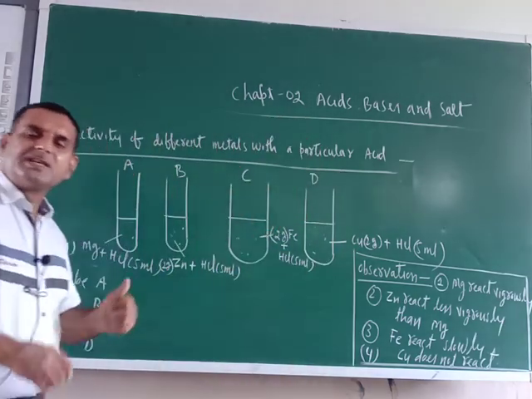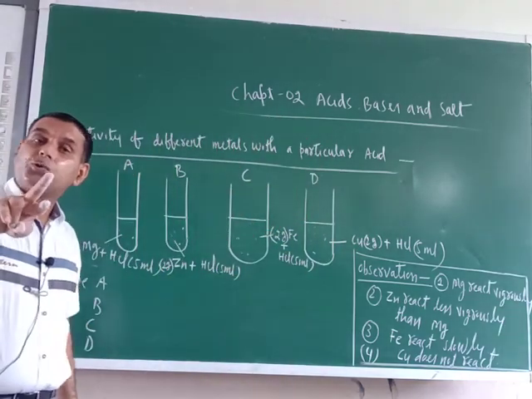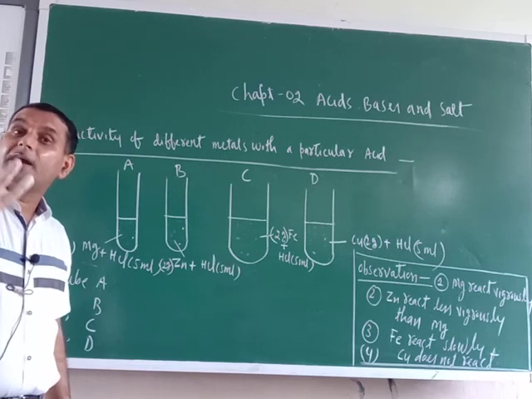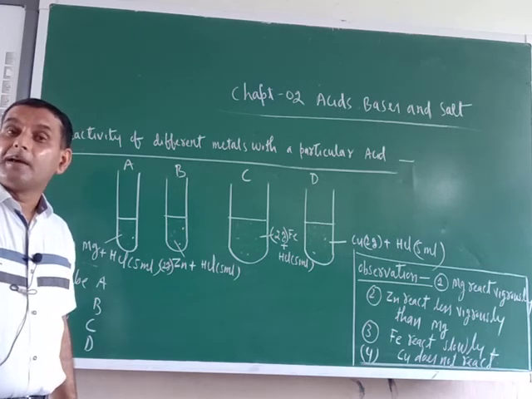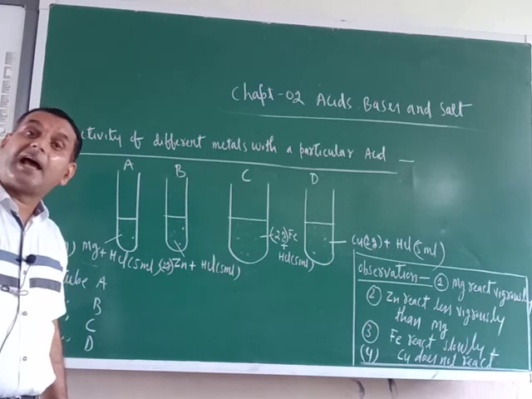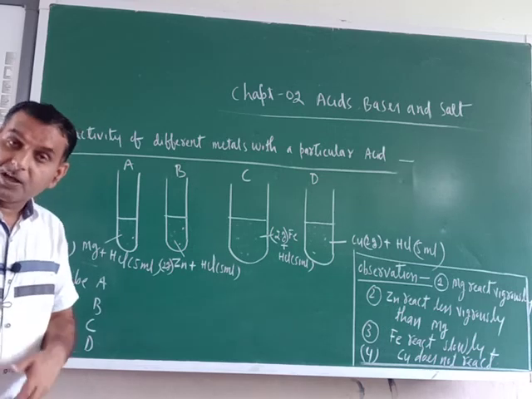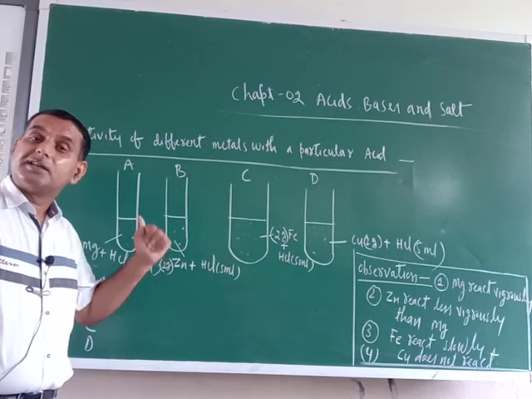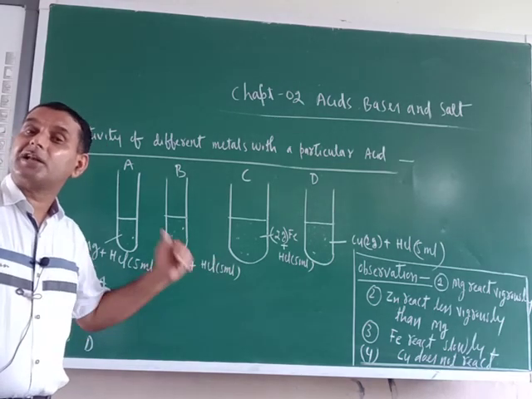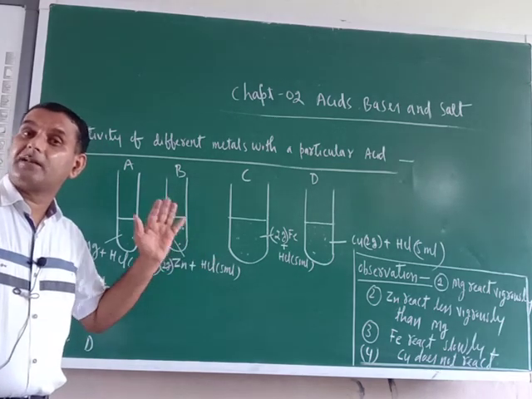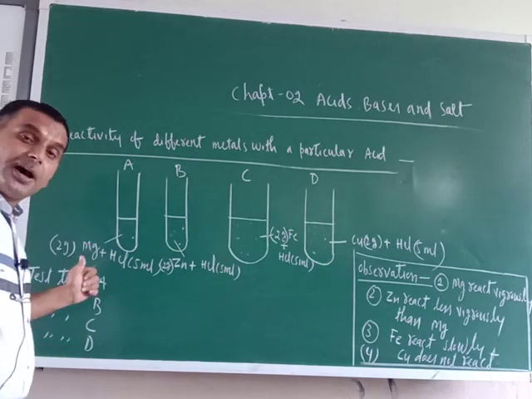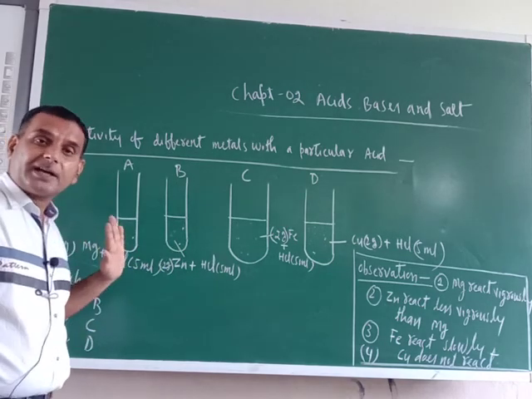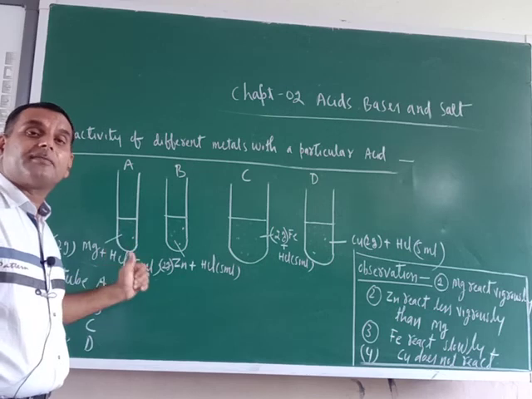So what I did, I took the same quantity of different metals with the same acid having the same quantity. The acid is HCl only, and its quantity is 5 milliliter in all 4. The metal quantity is also the same, but they are different metals.